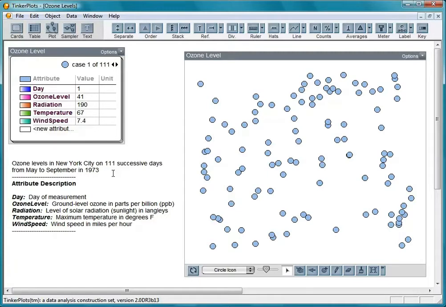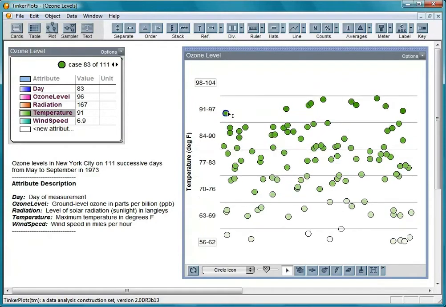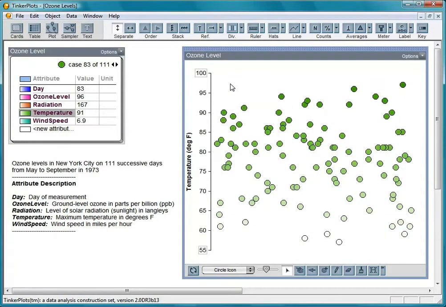These data were collected in New York City for 111 consecutive days from May to September in 1973. For each day, we have information including ozone level, temperature, and wind speed. Let's look at temperature. With temperature selected, pull up to fully separate the cases. Up here are the hotter days.